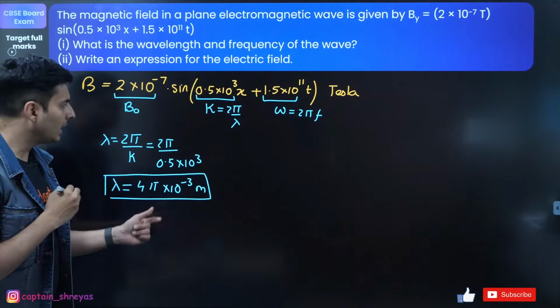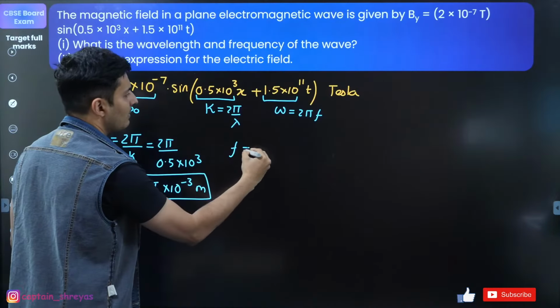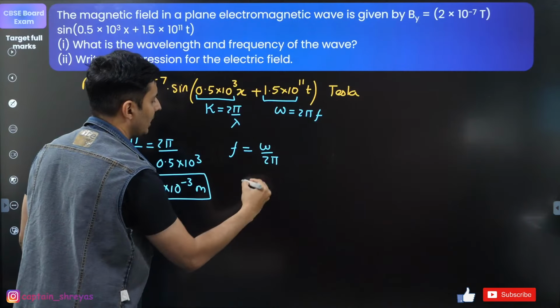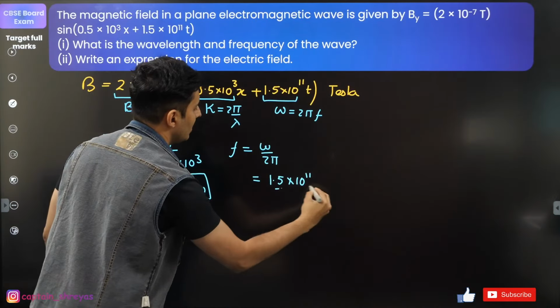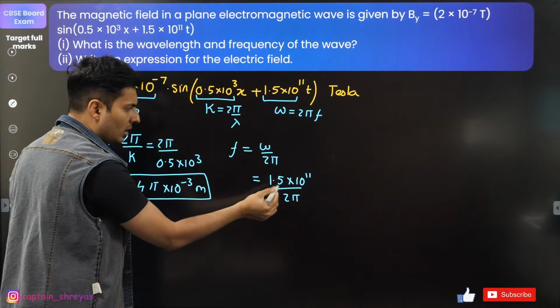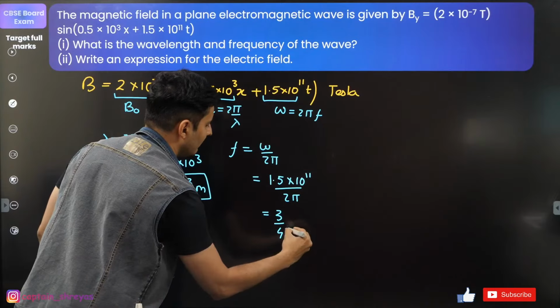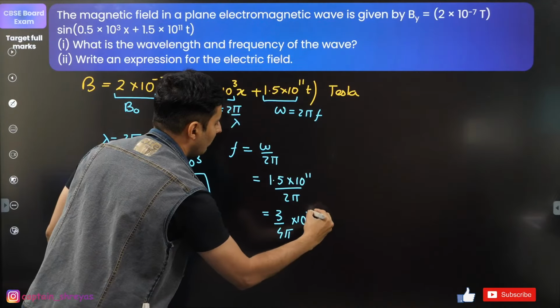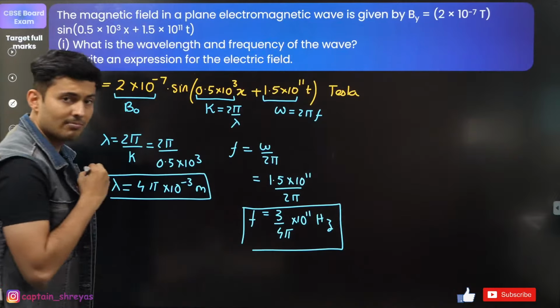Everyone with me? Great. Now for the frequency. Frequency will be basically omega by 2 pi. So omega is 1.5 into 10 to the power 11 divided by 2 pi. 1.5 is 3 by 2, and 2 2s are 4, so it will become 3 by 4 pi into 10 to the power 11 hertz. So that becomes your frequency, right?